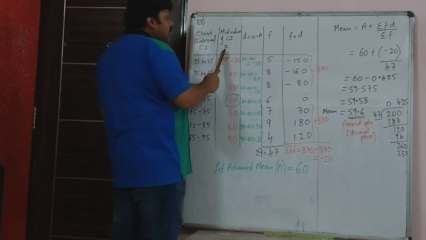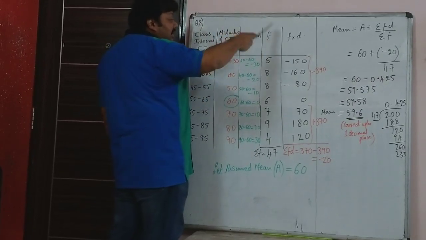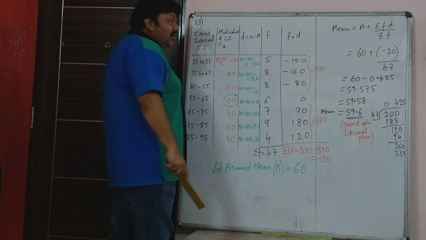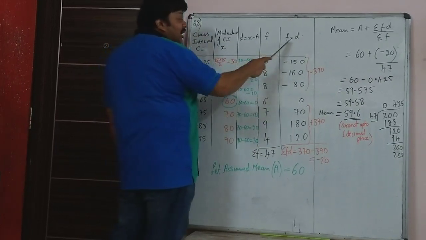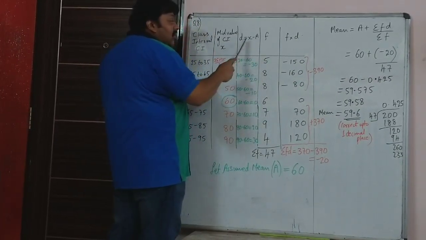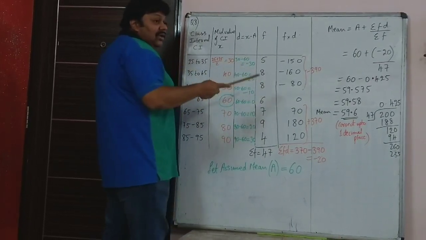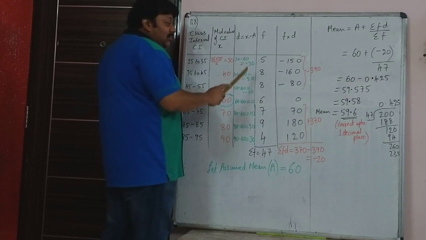Sometimes what happens, if you write f here and d is somewhere there, you may end up multiplying x into f. That is wrong. You have to find f into d. So it is better that the columns are adjacent to each other so that you multiply the correct two numbers.